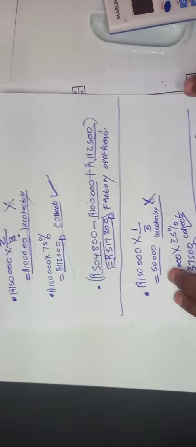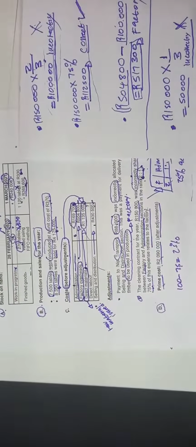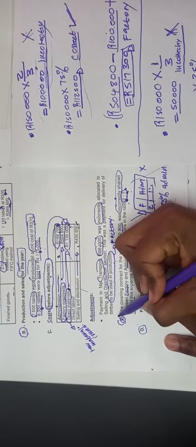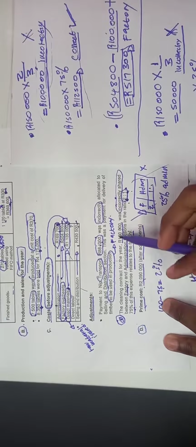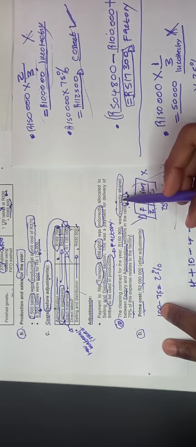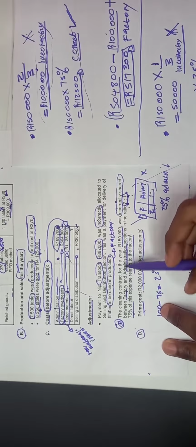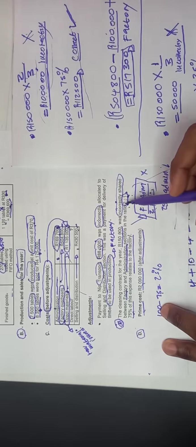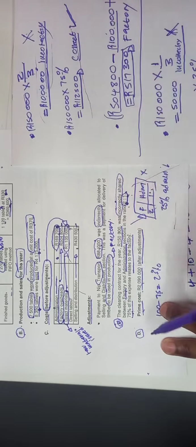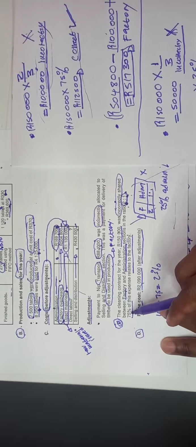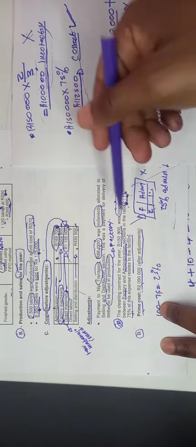Go back and revise this adjustment. This is the adjustment where they say the cleaning contract for the year of 150,000 was incorrectly shared between factory and administration section in the ratio 2:1. It was incorrect. They were supposed to allocate 75% of this expense to the factory, and 25% of this expense to the administration.